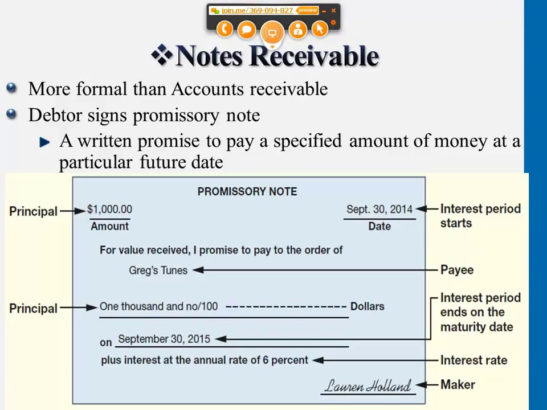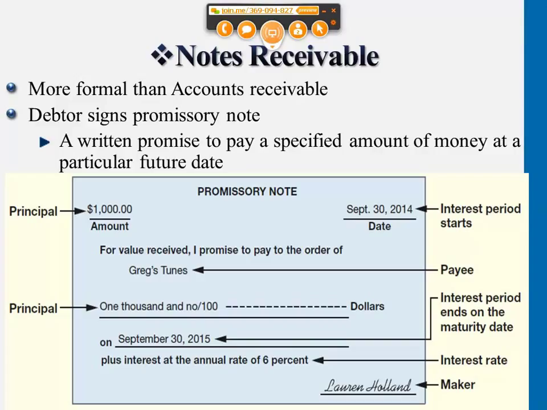Okay? Some companies may decide to make sales to customer and they agree on also signing notes receivable instead of accounts receivable. This will give customer longer time to pay back the money, but also it would involve interest. So the main difference for notes receivables and accounts receivables is that this is more official in terms of they have an official promissory note document that both parties' name will be on it, and also interest will be involved for these cases. So notes receivables always, later on when your company is collecting the money, you're not just collecting the original amount, but also a portion of the interest based on how long the note's lifetime is.